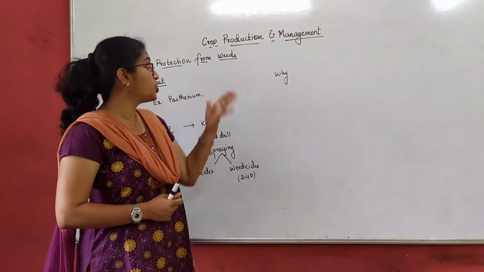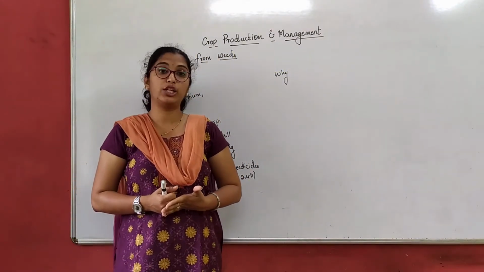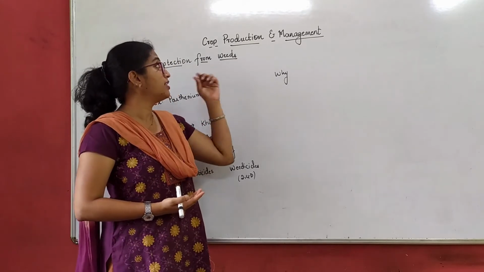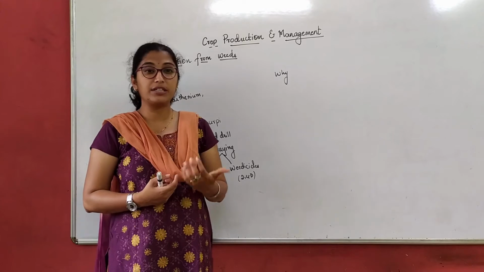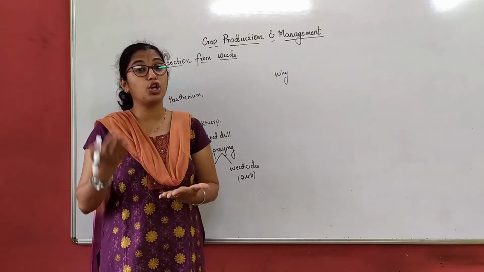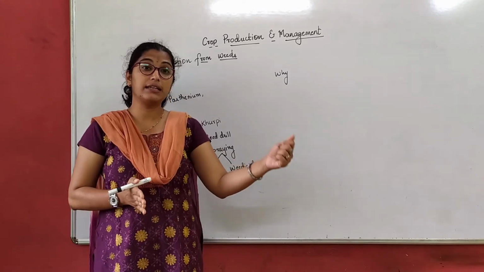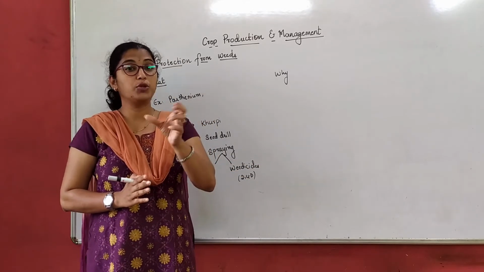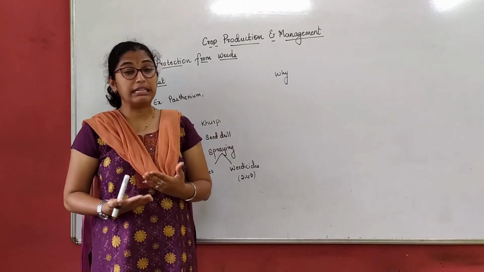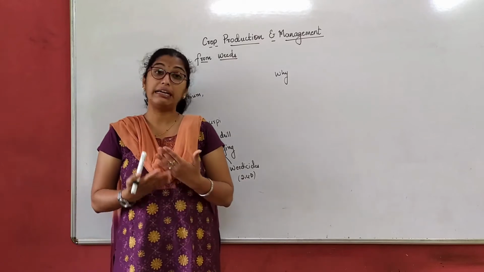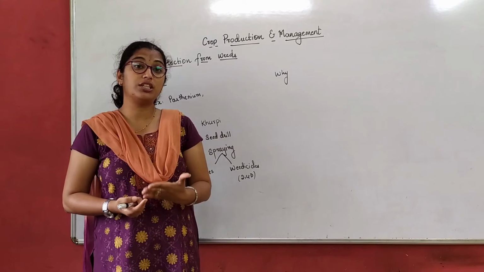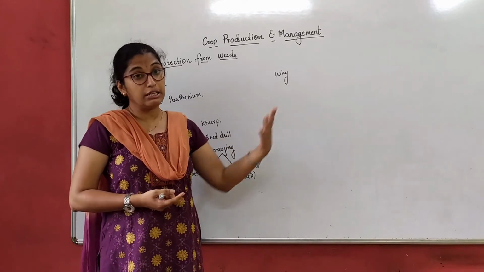So we'll start session 4 on crop production and management. Let us recapitulate what we have studied till now. Under the chapter crop production and management, we first understood what crops are, and the different types of crops based on the season, that is kharif crop, rabi crop, and in between them the zaid crops. Then, to have a better yield, we understood the different agricultural practices one has to follow. There are 7 agricultural practices to get a better yield of crops.